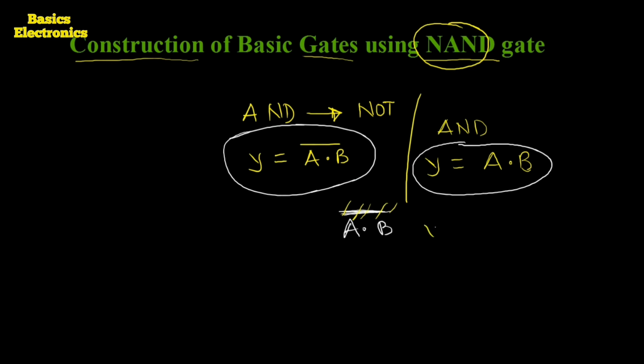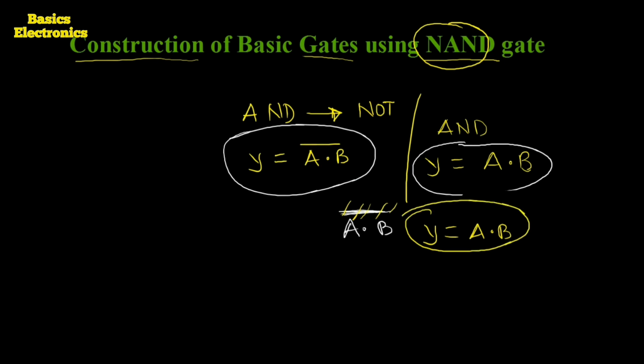Means the output equation of the NAND gate is Y equals (A dot B) complement. If this complement, this inversion, is removed, then we get the equation of the AND gate.